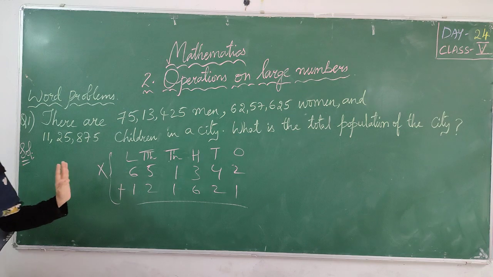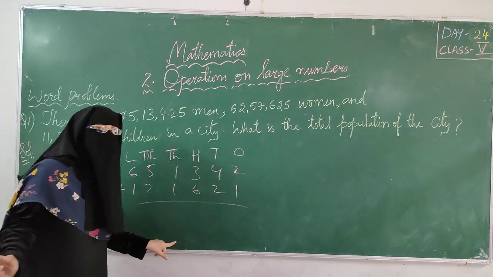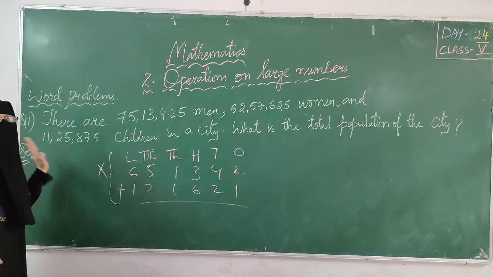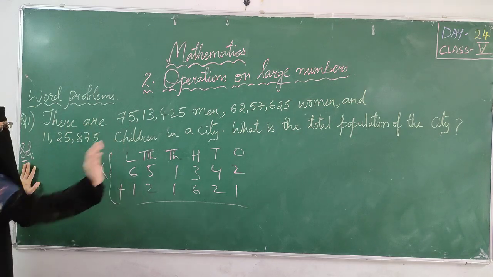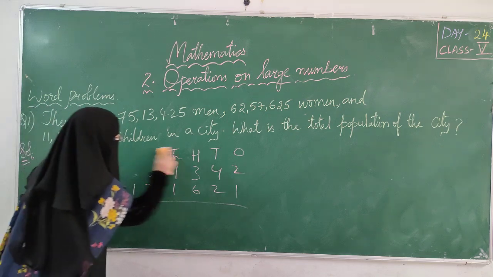Don't do it like this directly. Don't write numbers directly and don't do addition directly. Word problems means I want a statement in the solution. If you are not writing the solution, if you are not writing statements, I will not consider your problem. Word problems means you have to write the statement. That is mandatory.